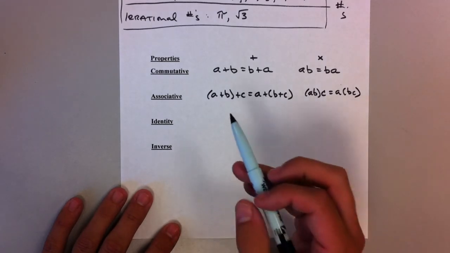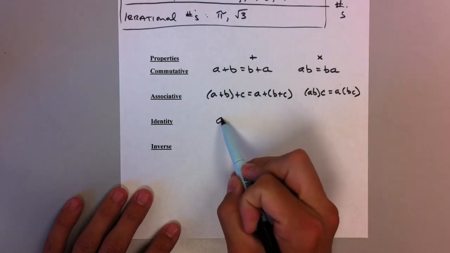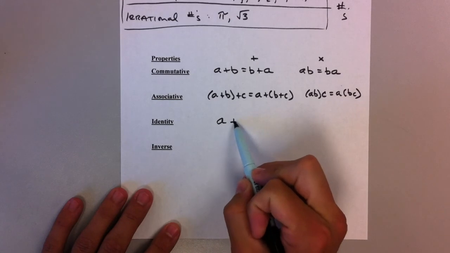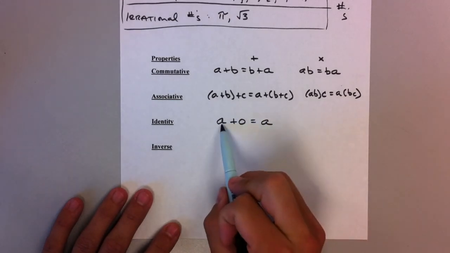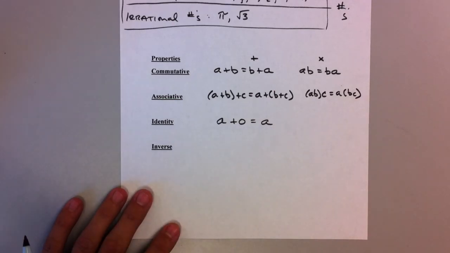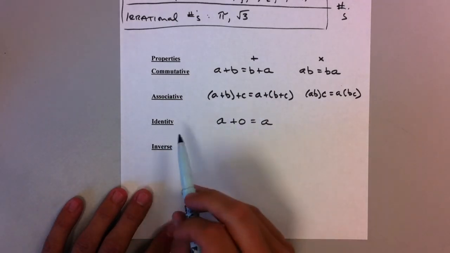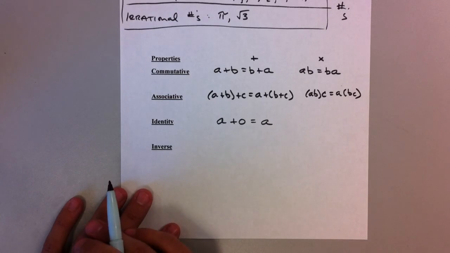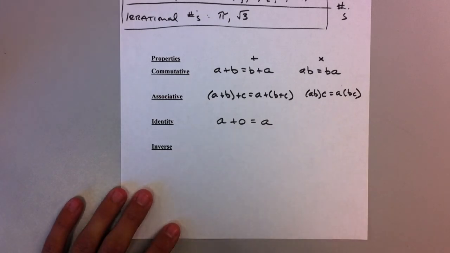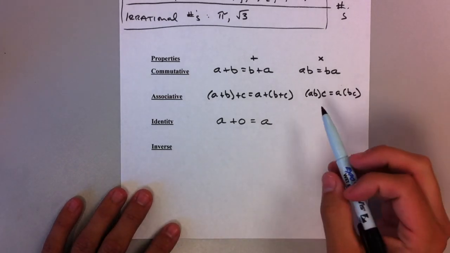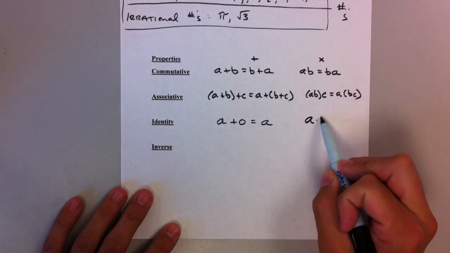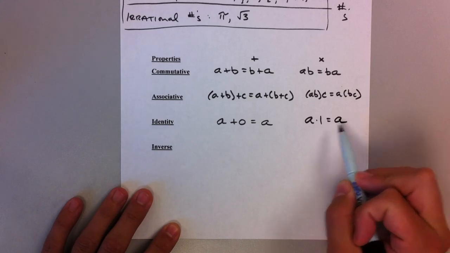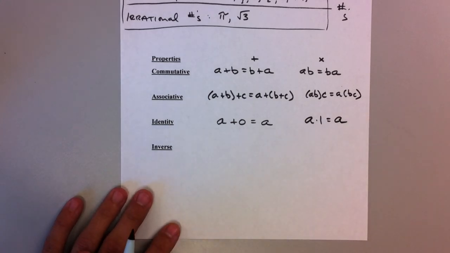The identity property of addition says if I take any number and I add 0, I'll get that number back. So in other words, its identity will not change. As a result, people call 0 the additive identity, because if you add 0 to anything, it doesn't change the value. And with multiplication, it's not 0, but rather it's 1. So 1 is what we call the multiplicative identity.